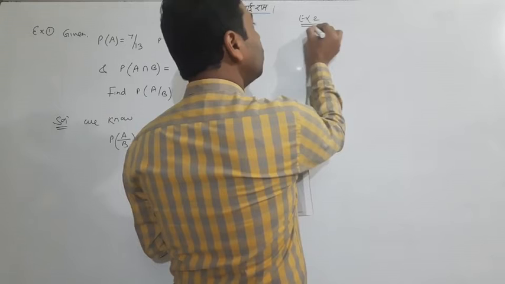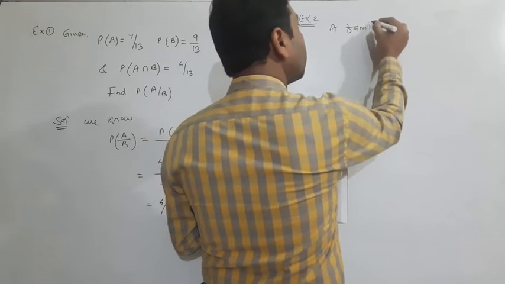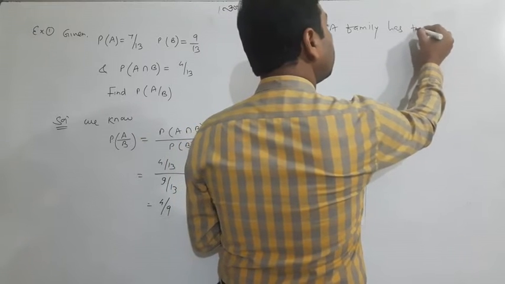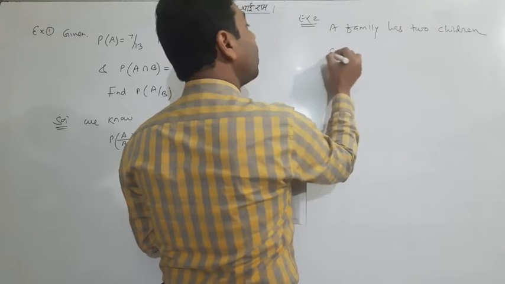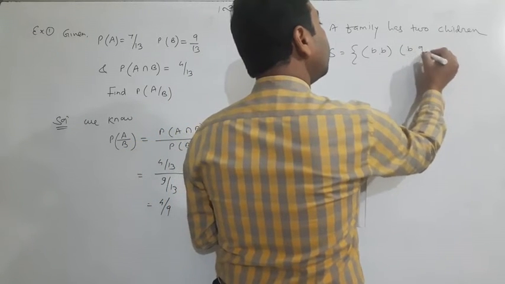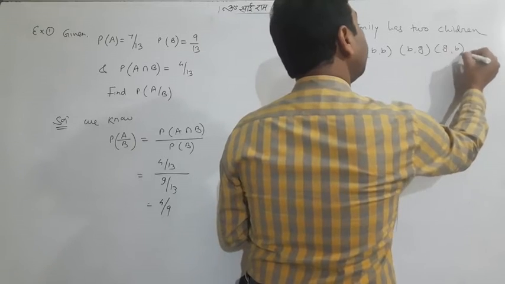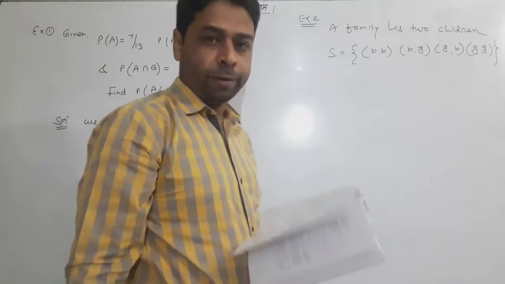I just want to give an example here. A family has two children. So S will be BB, BG, GB and GG, where G stands for girl and B stands for boy.